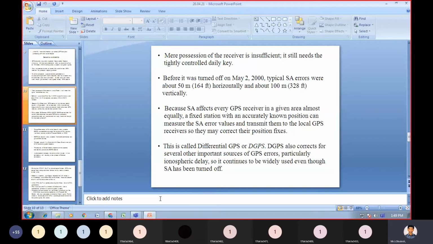This is called differential GPS or DGPS. The DGPS also corrects for several other important sources of GPS errors, particularly ionospheric delay, so it continues to be widely used even though SA has been turned off.